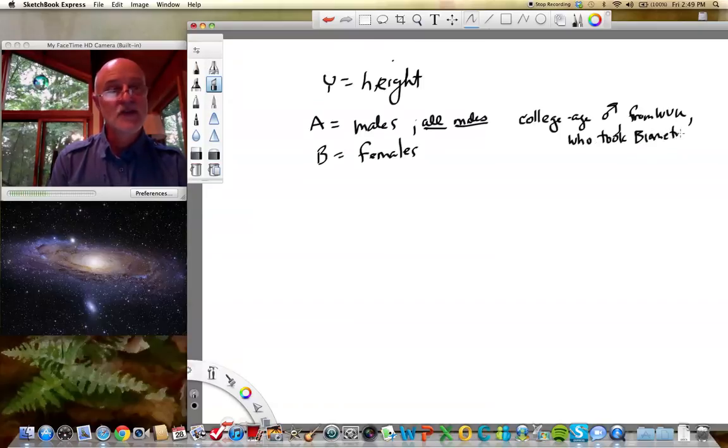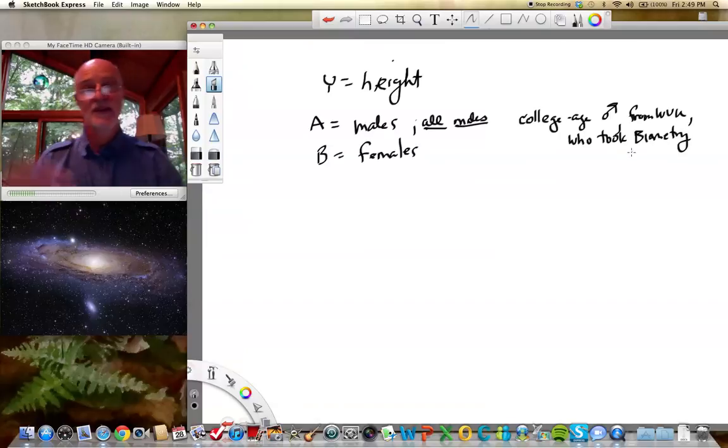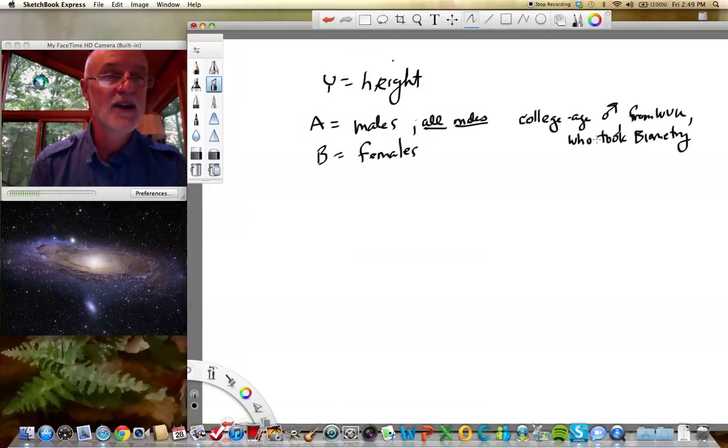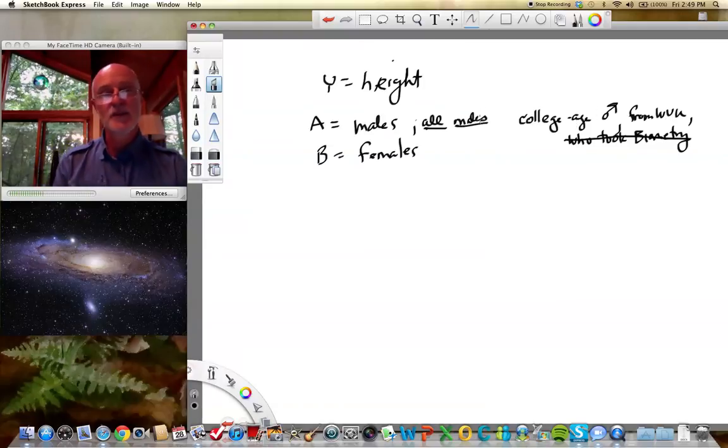Now, if we measured every male in the biometry class, we would be measuring the entire population. We wouldn't really have a sample, we'd have the whole population. So maybe we are willing to make the assumption that biometry students are no different from any other classes at WVU, and we are able to generalize about college-age males from WVU. But we probably wouldn't want to assume that WVU males have exactly the same height as males from, I don't know, University of Alaska Fairbanks, for example.